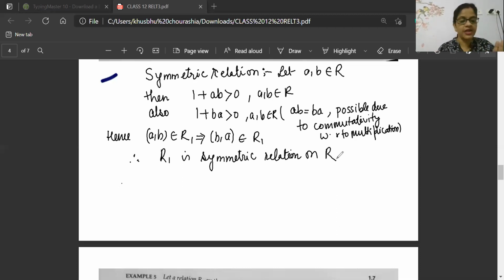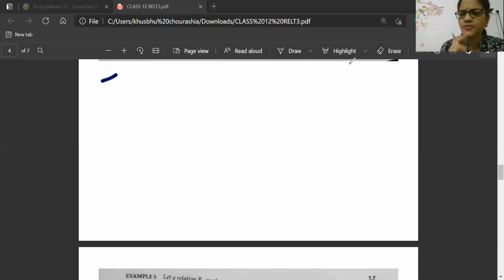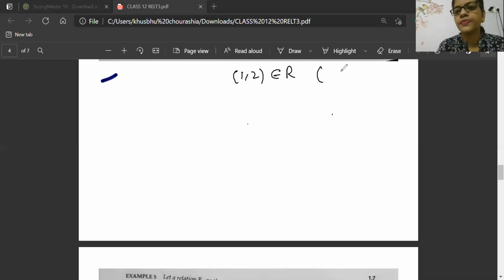This is not a big deal, but we are going to talk about transitivity because they told us to prove transitivity does not exist. So we have to prove transitivity does not exist. I'll give you one simple example. Look here, 1 comma 2, you said, will be belonging to the relation. We will take some negative elements.